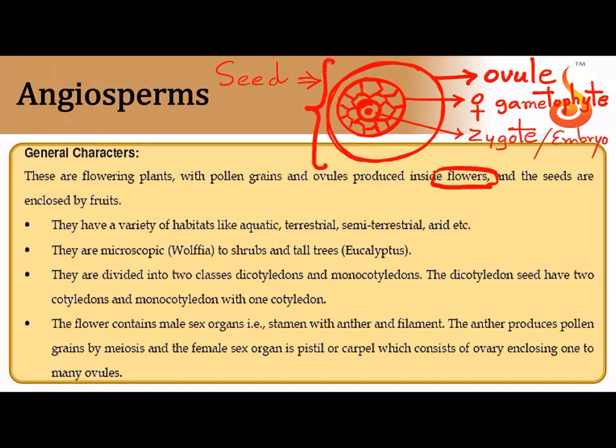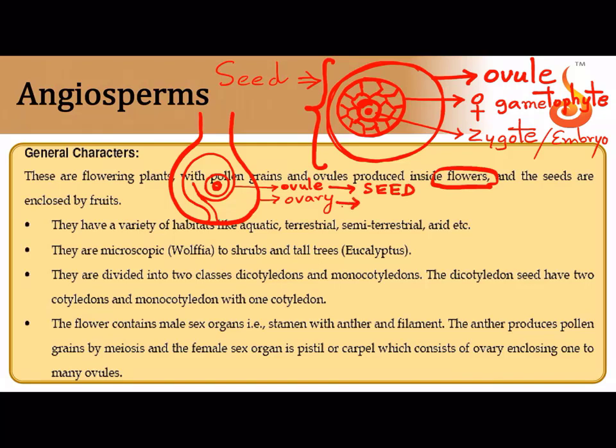So post fertilization, the ovule with the developing embryo is called the seed. But in these plants, the seed is surrounded by, you know that there is a swollen structure within which is the ovary in the flower, you have learnt, correct? And in this case we call the ovule the megasporangium here. So this is the ovule, and inside the ovule there is the embryo developing inside the female gametophyte. So this becomes the seed, and the ovule becomes the seed after fertilization, and the ovary becomes the fruit wall.